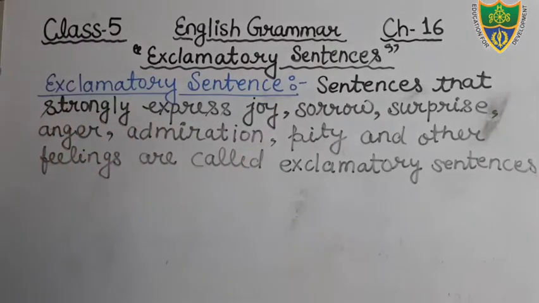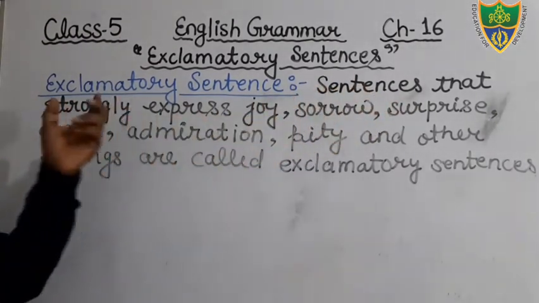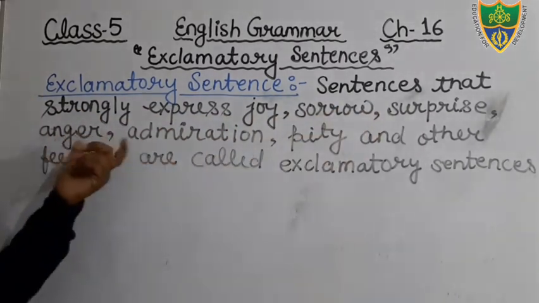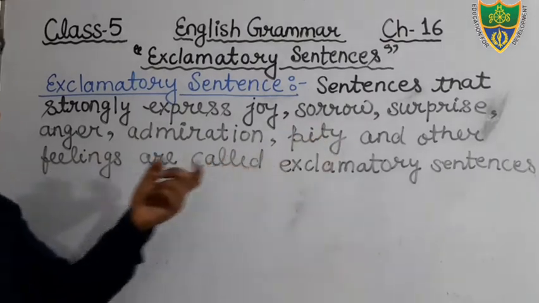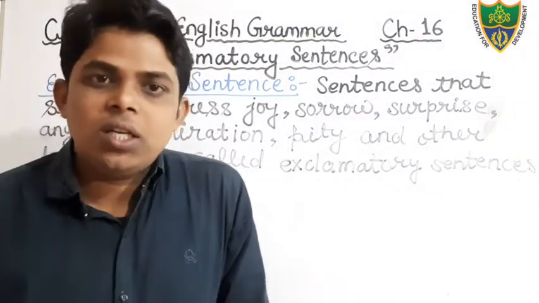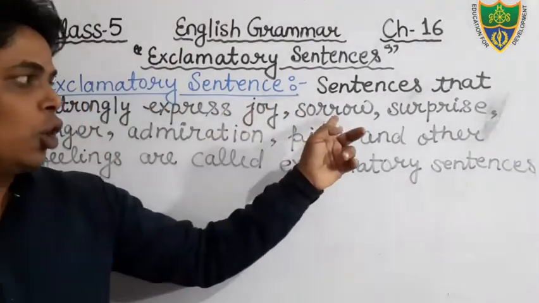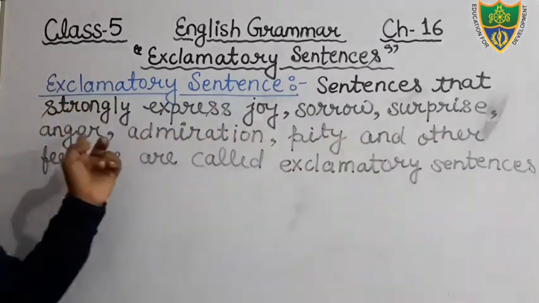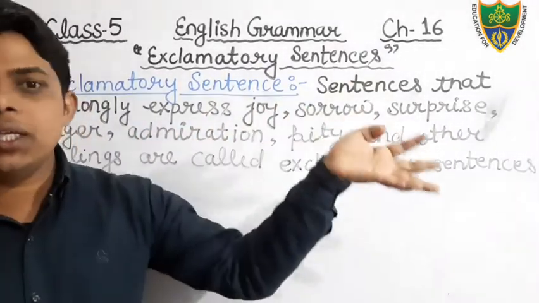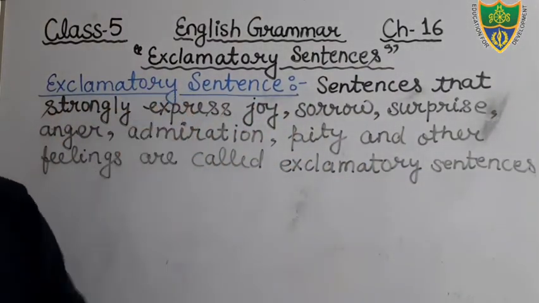Okay, students, just see. Sentences that strongly express joy, sorrow, surprise, anger, admiration, pity, and other feelings are called exclamatory sentences. Okay, students, it shows what? Feeling of joy, feeling of sorrow, feeling of surprise, feeling of anger, feeling of admiration, feeling of pity, and there are so many strong feelings that we show through the exclamatory sentences.